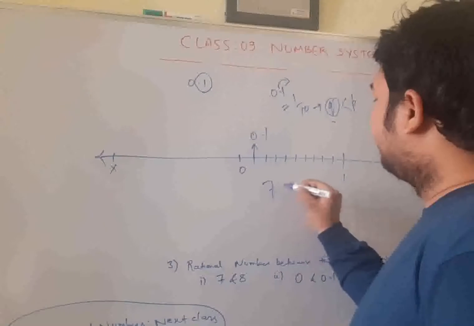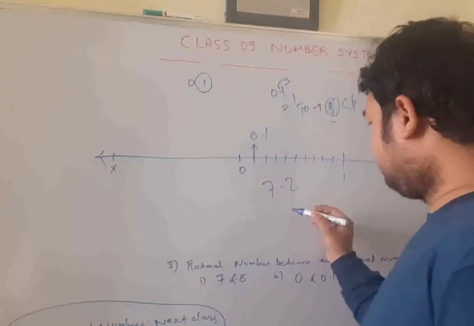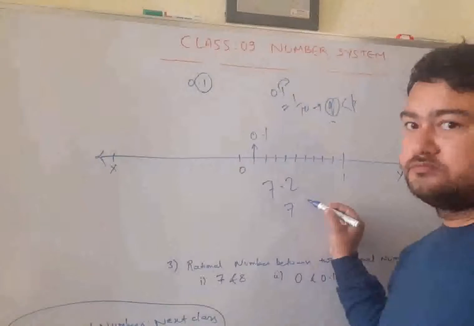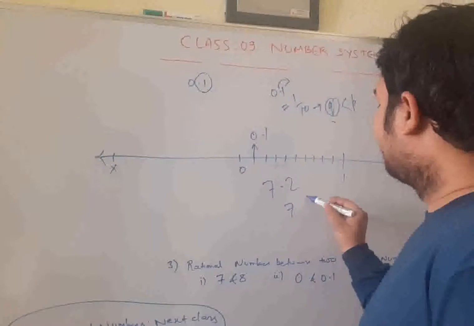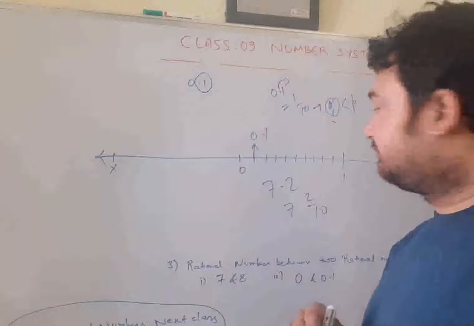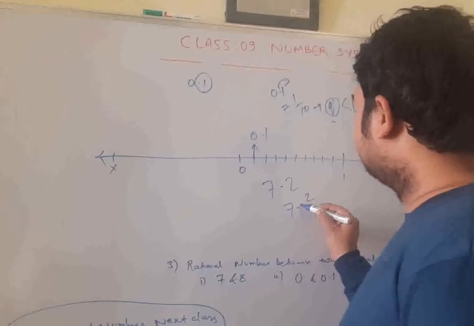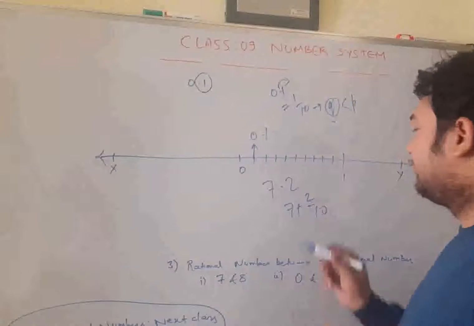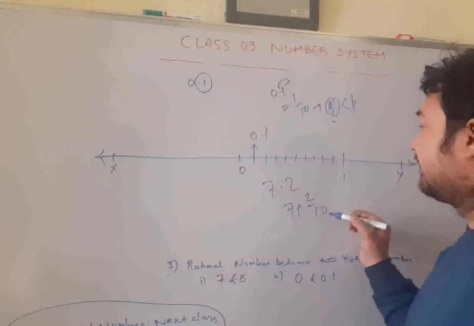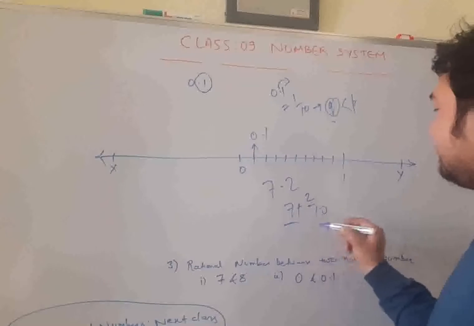If you are given 7.2, then 7 is complete. 0.2 is what? 0.2 is 2 by 10. Seven plus 2 by 10. 2 by 10 you can easily represent. After 7, it lies between 7 and 8.